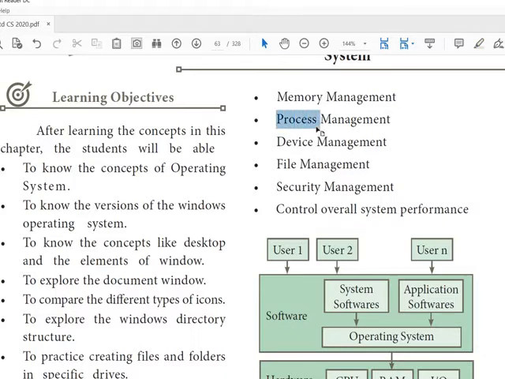That is first in, first out, SJF, shortest job first, then round robin, then based on higher priority, then device management, file management, security, file level security, system level security, network level security. So these things are the features of the operating systems.